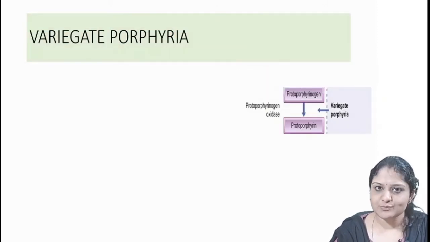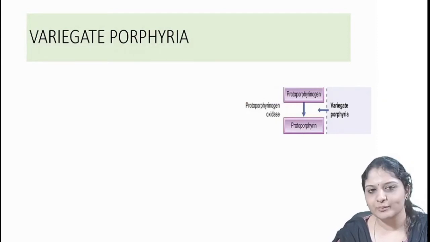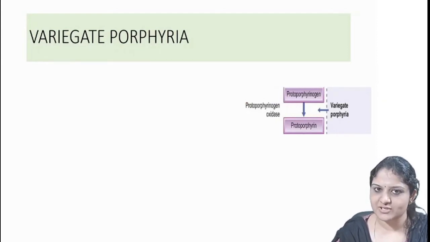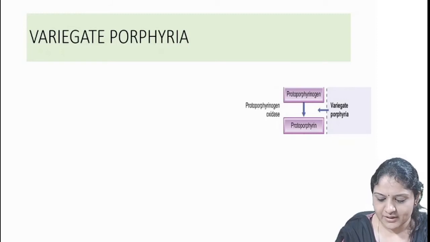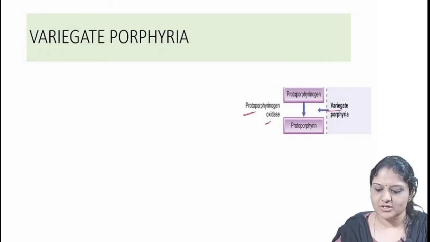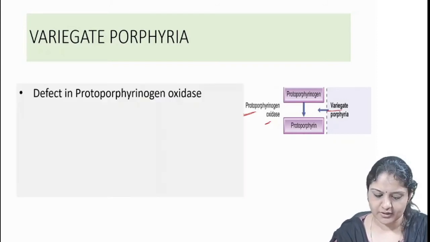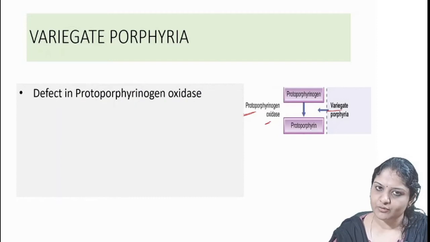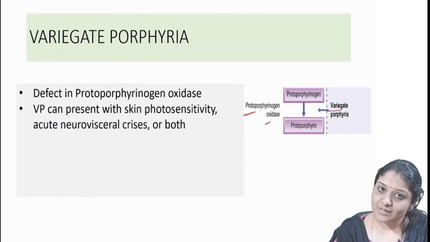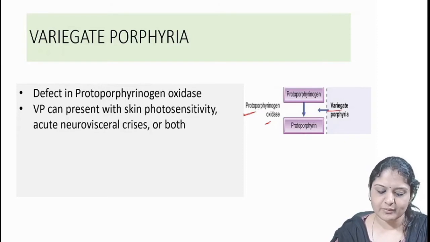Next, about variegate porphyria. How will you remember the defective enzyme in variegate porphyria? Ba and Po, right? So the defective enzyme in variegate porphyria is protoporphyrinogen oxidase. So protoporphyrinogen to protoporphyrin, that oxidation is not occurring. So there is a defect in protoporphyrinogen oxidase, and variegate porphyria can present with skin photosensitivity. Also there will be acute neurovisceral crisis, or both.